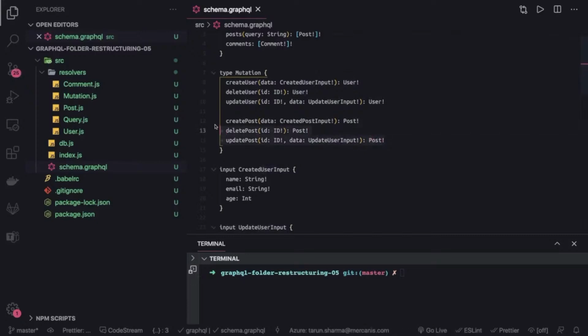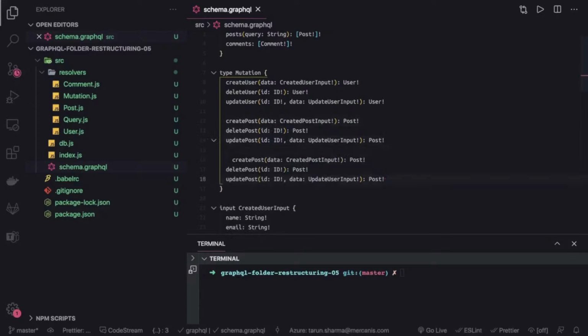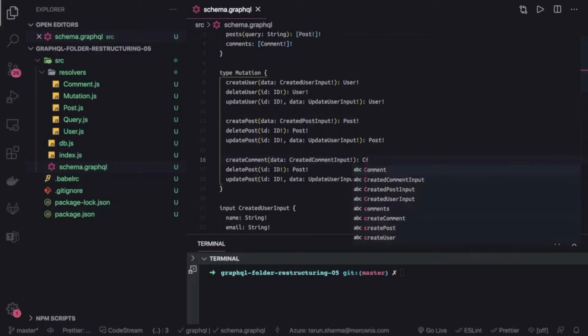Okay, similarly we can have something for the comment. I mean these are basic operations. If you can understand one, like user, then you can do post, you can do comment, and you can do anything else. So create comment will take the create comment input, and it will return a comment.